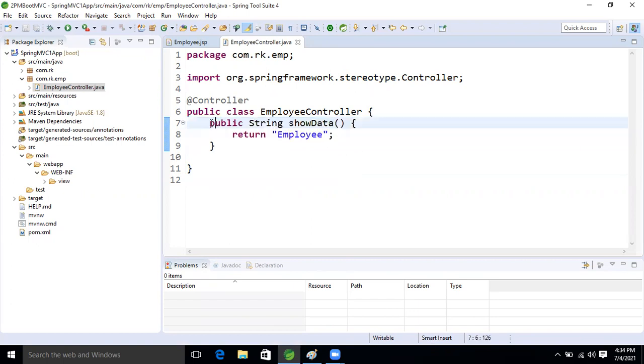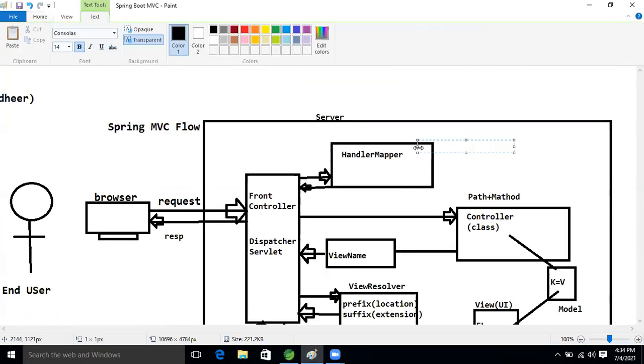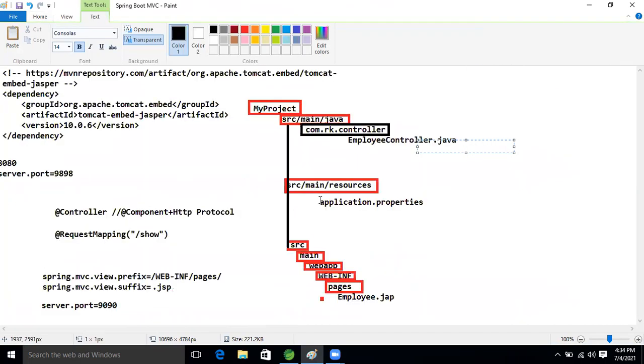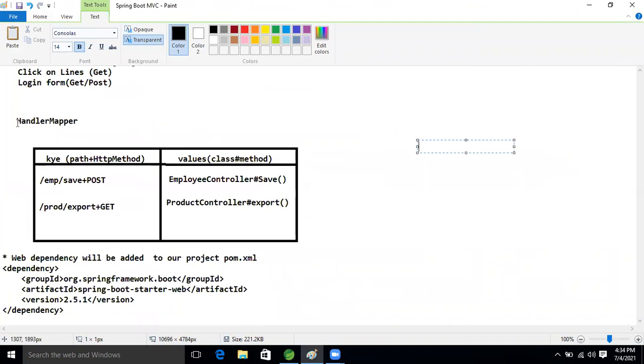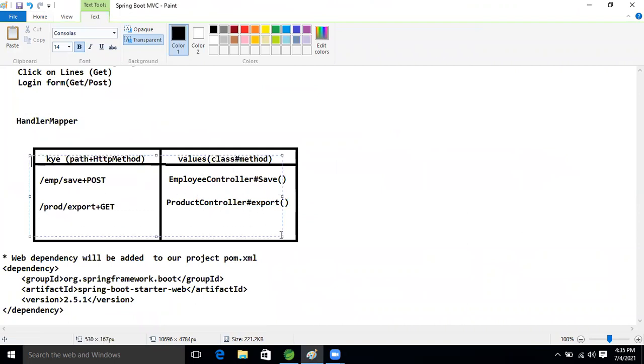So how will we make this one a requestable HTTP request method? How can we make that? Request mapping. That will become nothing but the methodology, or not, guys? The handler mapper we will not call, internally it will call. But what is that internal implementation? This one will happen now, guys.